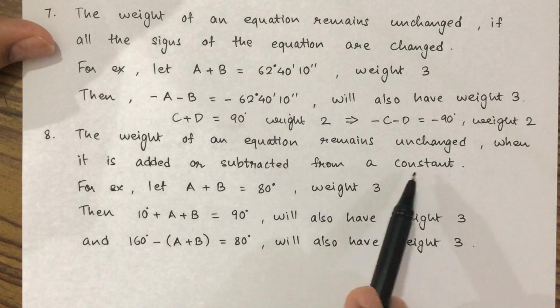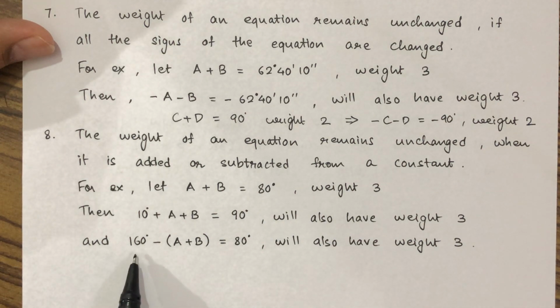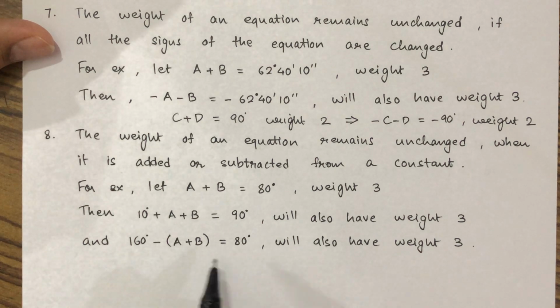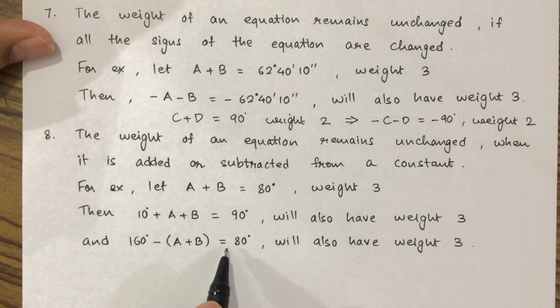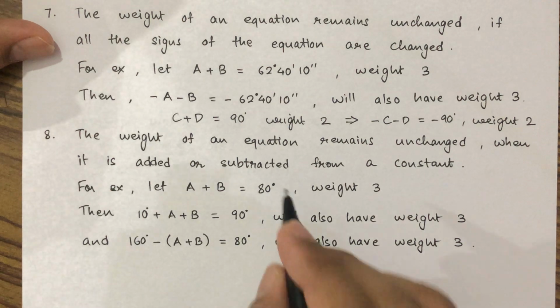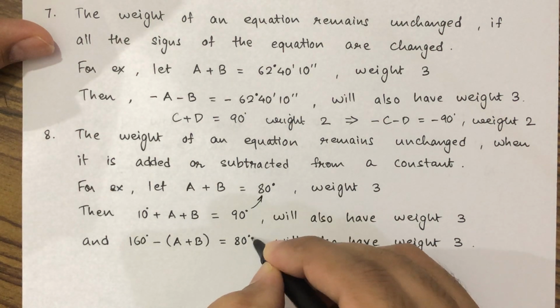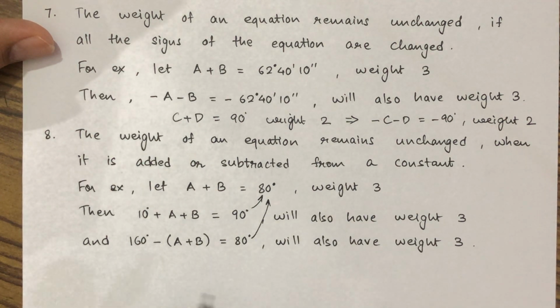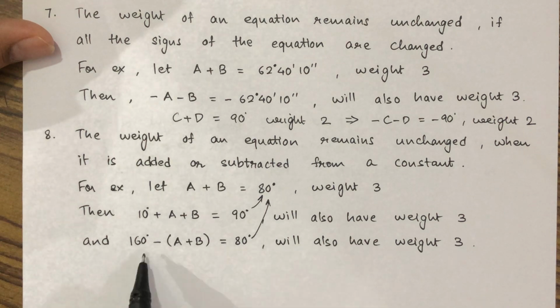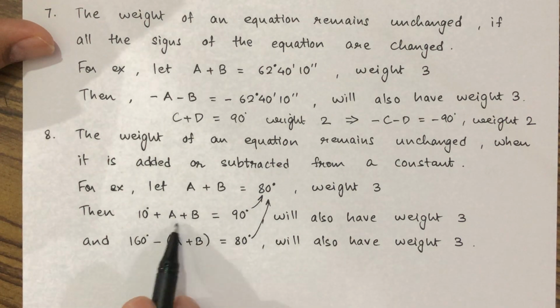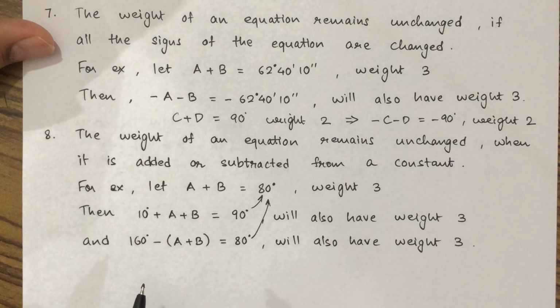Or if it is subtracted from a constant, like it is subtracted from 160 degree, then 160 degree minus a plus b will give us 80 degree. This will ultimately be equal to this equation only, isn't it? Because a plus b will be equal to 80 degree, here also a plus b will be equal to 80 degree.